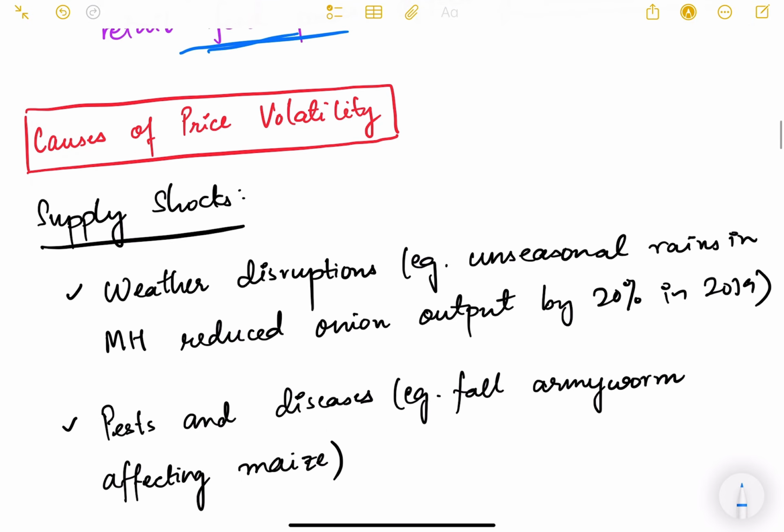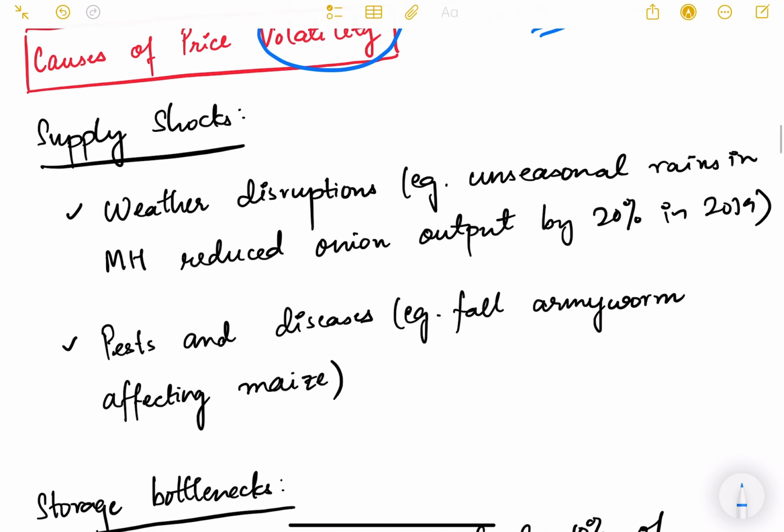Then what are the causes of price volatility? Why is this price volatile? Why is it not stable? Volatility means unstable, something which fluctuates a lot. Supply shocks are there. Sometimes because of monsoon failure or excessive rainfall, agricultural produce may be impacted, and because of that there are supply shocks.